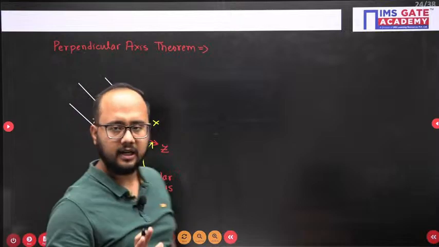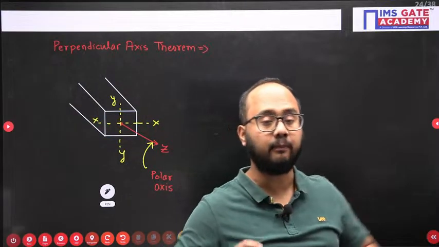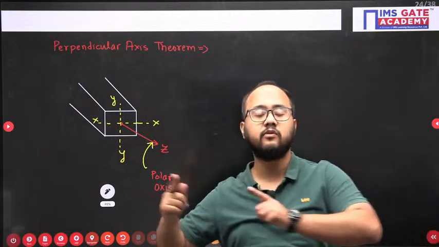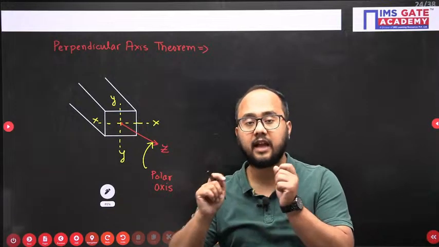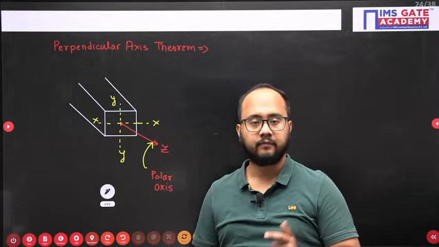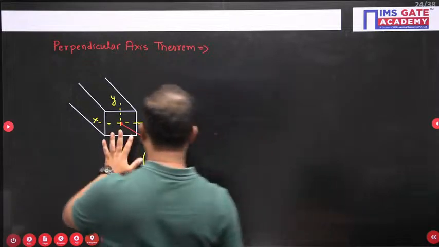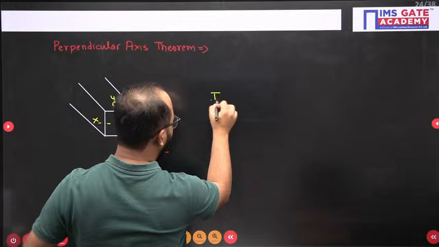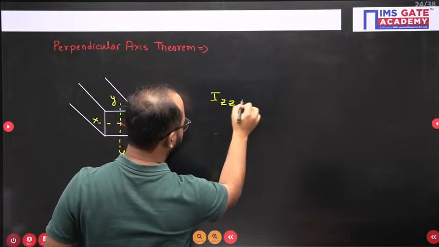Okay, a normal axis is perpendicular to a given cross section, but the normal axis will be called the polar axis when that normal axis is passing through the centroid of the cross section. Now if you want to calculate the area moment of inertia of a body about this polar axis, what do you need to do?